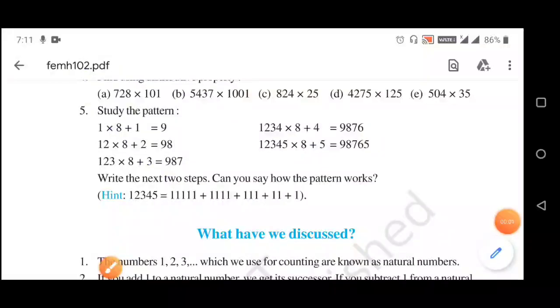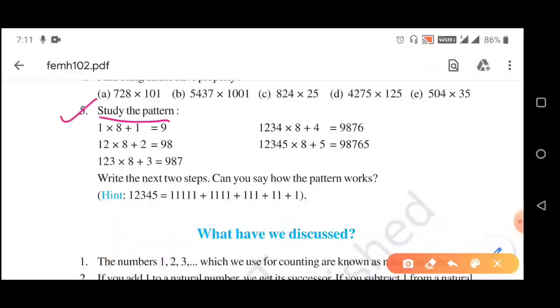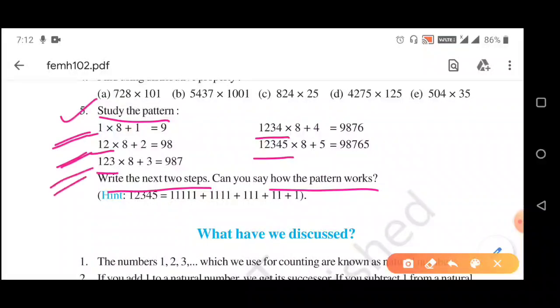Now question number 5 of exercise 2.3. Question number 5 is given, study the pattern. Write the next two steps. Can you say how the pattern works? So for that we have to study the pattern. So first of all, see the first numbers given everywhere. Here it is given 1, then 1 2, then 1 2 3, then 1 2 3 4, then 1 2 3 4 5. So for the next one we will have 1 2 3 4 5 and 6.